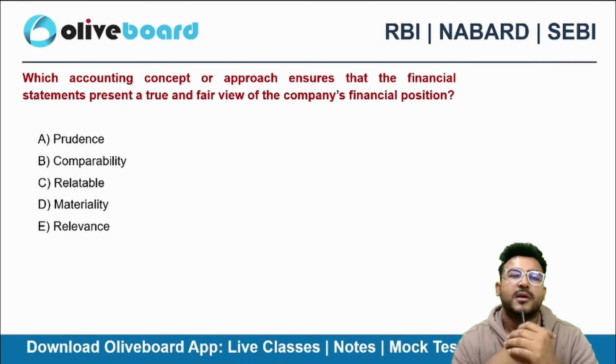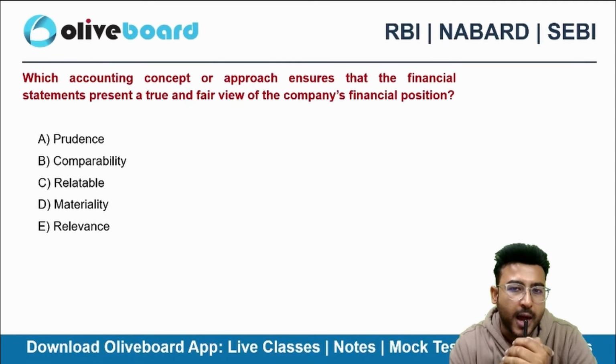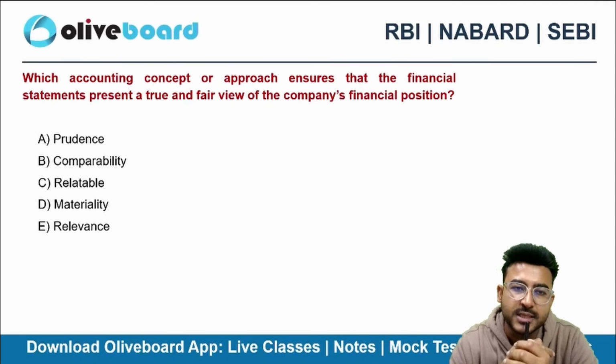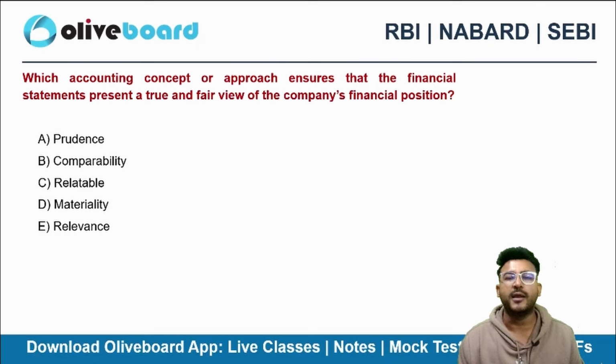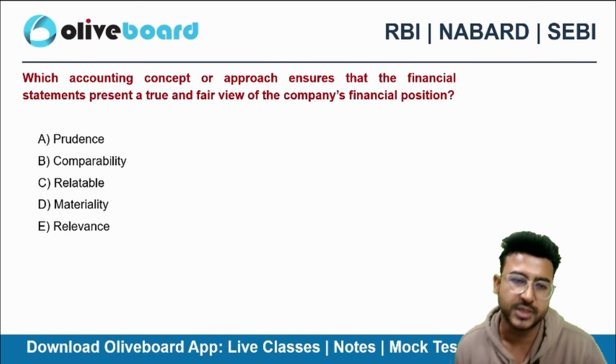Next one. Which accounting concept or approach ensures that the financial statements present a true and fair view of the company's financial position?